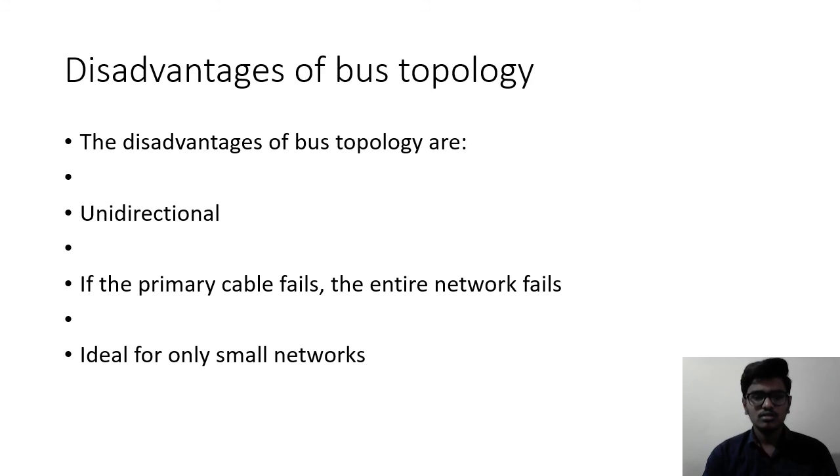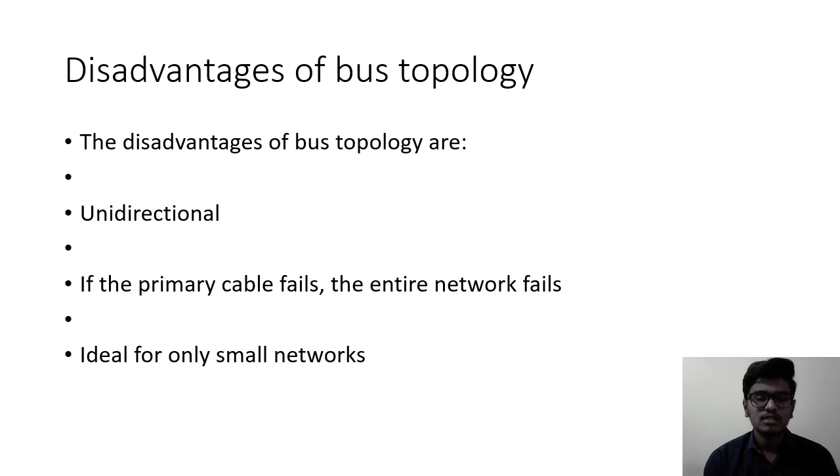Let us see some disadvantages of bus topology. It is unidirectional. If the primary cable fails, the entire network fails. It is ideal only for small networks; it deals well with small networks rather than large networks.